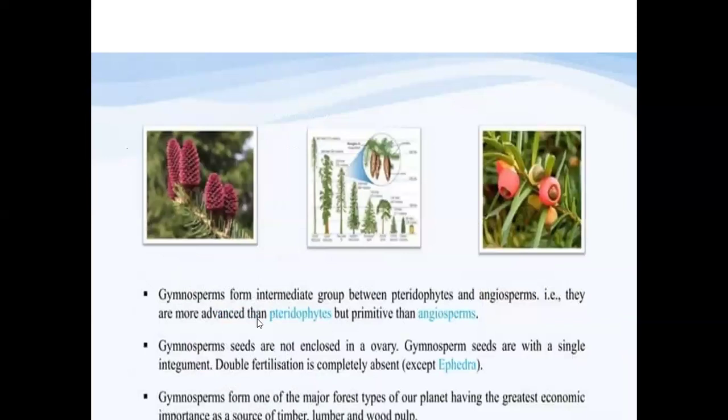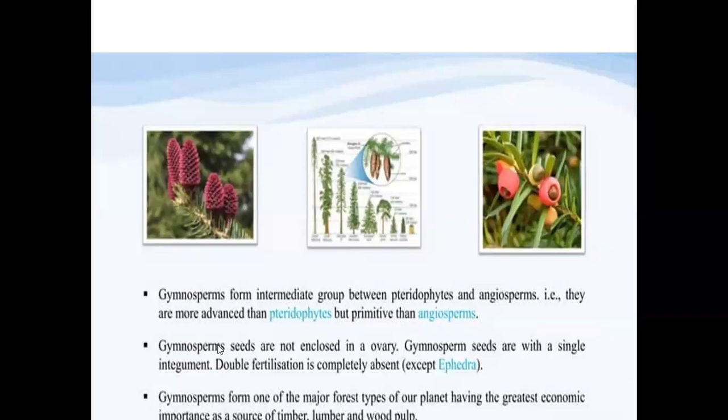Now, we move on to the next topic. These gymnosperms form the intermediate between pteridophytic plants and the angiosperms. That is, they are more advanced than pteridophytes and more primitive than the angiosperms. So they lie in between. That means they show some characteristic features of the angiosperms and also some characteristic features of the pteridophytes. That is the reason why they are referred to as the intermediates between the primitive and the advanced forms.